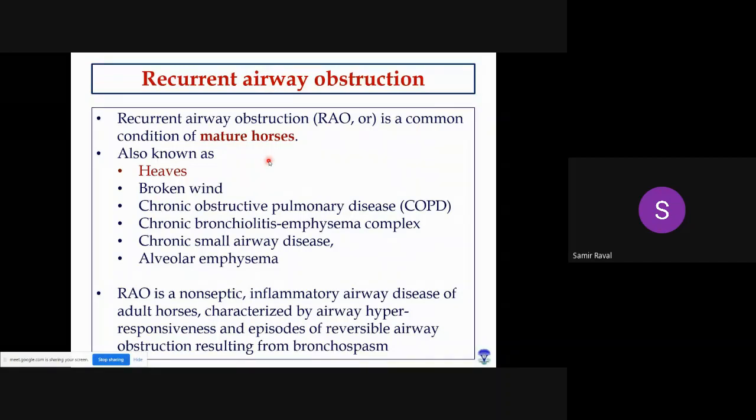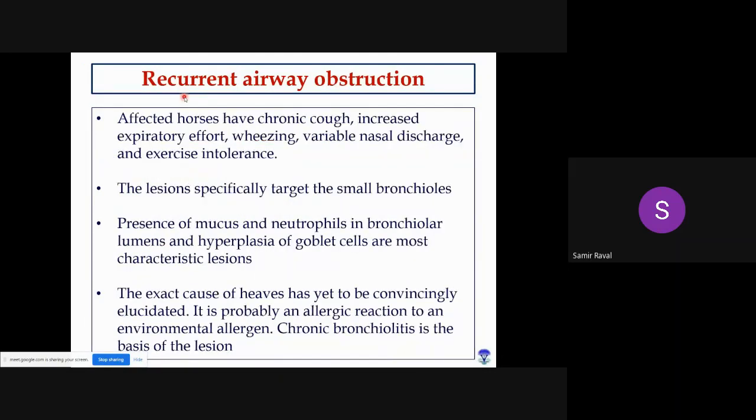What happened? The airways, particularly bronchi and bronchioles, will show bronchospasm, narrow frequent recurrent narrowing of the lumen, and episodes of reversible airway obstructions resulting from bronchospasm, right? So here, there will be accumulation of mucus as well as bronchospasms, and due to both these reasons, ultimately the lumens will get obstructed, and this will lead to recurrent airway obstruction.